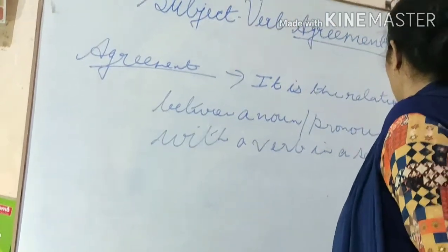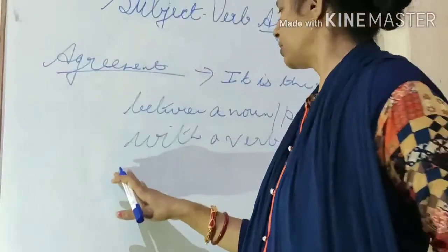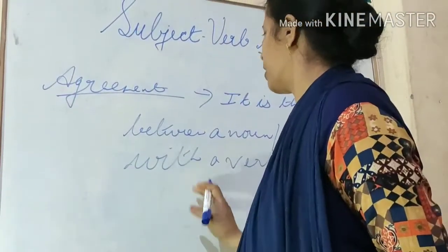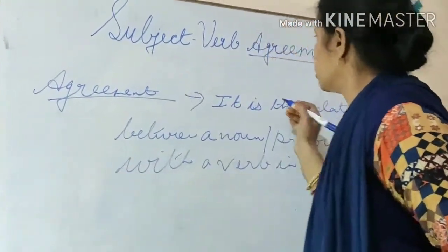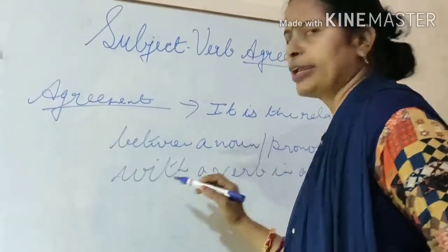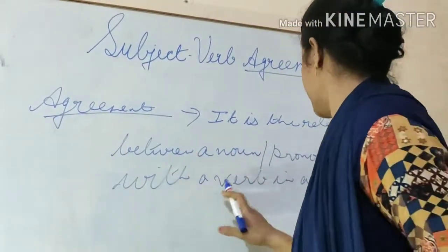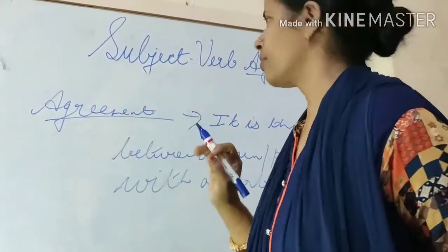We make deals with our partner: you give me something, I'll give you something. So that is called agreement. So in grammar, subject-verb agreement is when a subject agrees with the verb. Means when a noun or pronoun in a sentence agrees with the verb, we call it agreement.